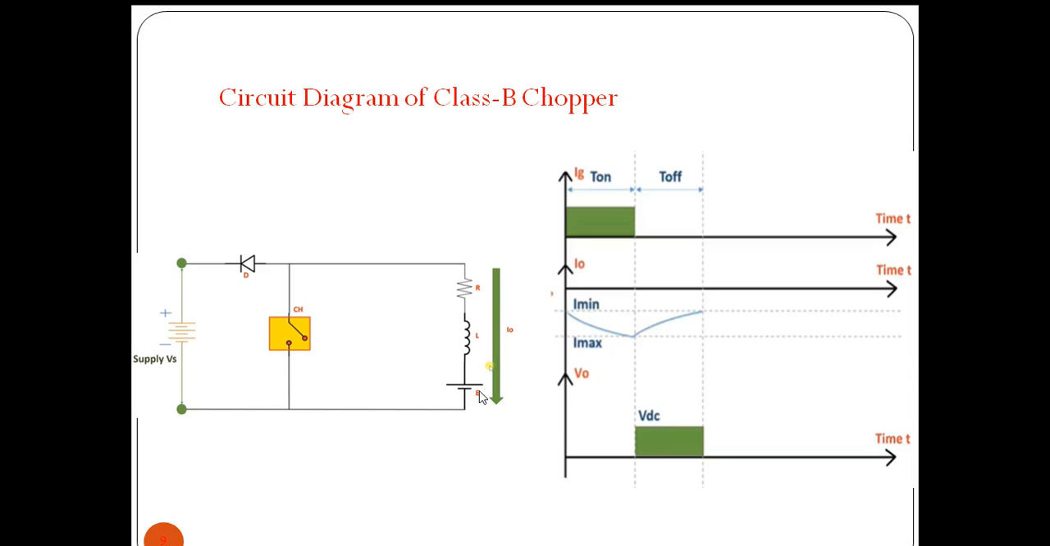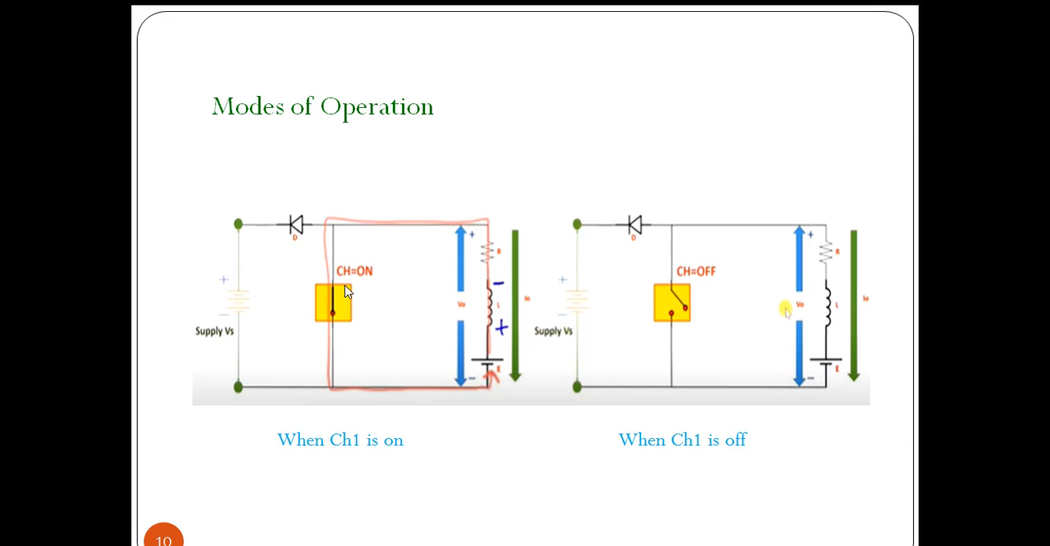Initially, when the chopper is on, the voltage across this load will be 0. A short circuit appears across the load, so this is 0, and we observe a DC voltage when the chopper is off. Okay, so this is the waveform representation for class B chopper, and we are going to see the modes of operation of class B chopper.